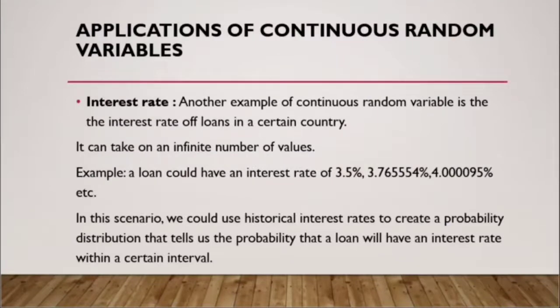Another example of a continuous random variable is the interest rate of loans in a certain country. It can take on an infinite number of values. For example, a loan could have an interest rate of 3.5%, 3.76%, 4.0%, etc. In this scenario, we could use historical interest rates to create a probability distribution that tells us the probability that a loan will have an interest rate within a certain interval.